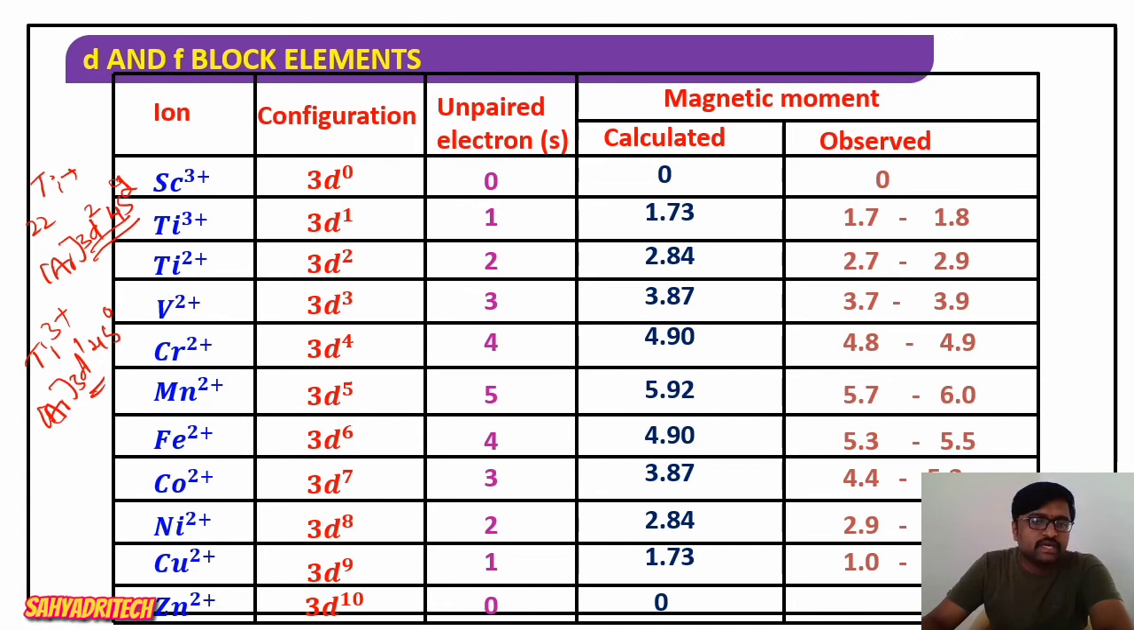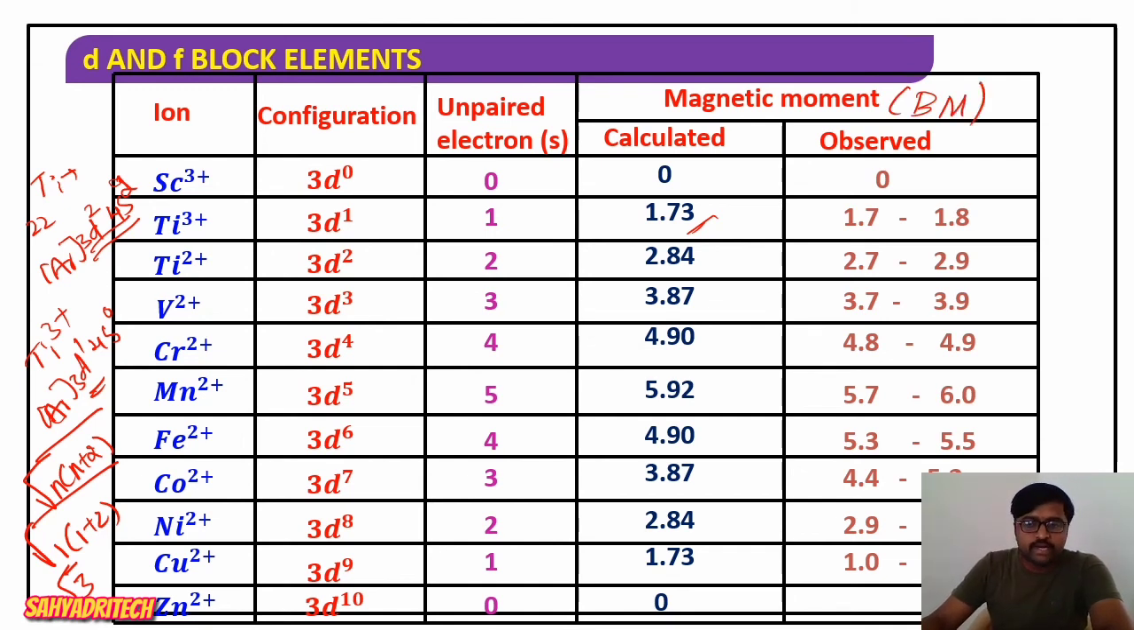One electron means, if you look at the formula, square root of n into the bracket n plus 2 Bohr magneton. Here n is equal to 1, so 1 into the bracket 1 plus 2. So square root of what? 2 plus 1 is 3, 3 into 1 is 3, square root of 3. Root 3 is 1.73. So it is a calculated magnetic moment, which is expressed in terms of Bohr magneton, right? And observed will be in the range of 1.7 to 1.8.